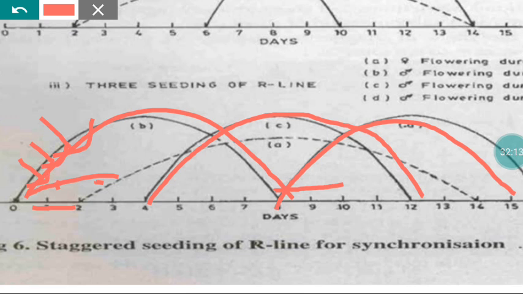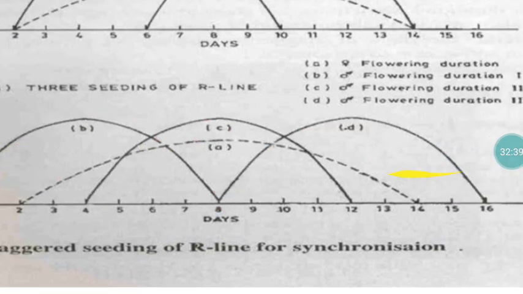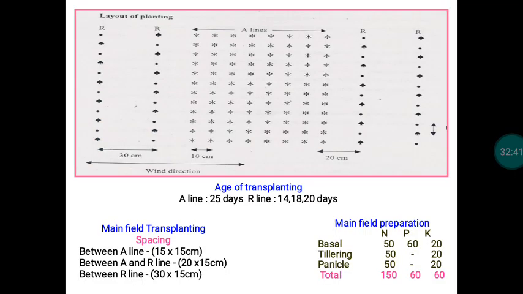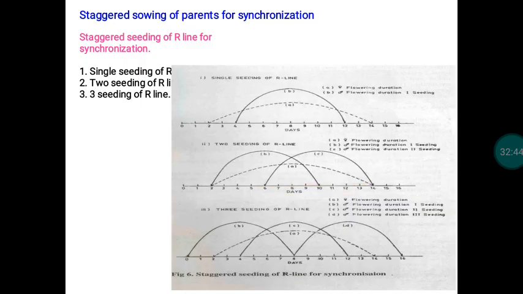Similarly, suppose the A line comes to flowering on the 4th day instead of the second day, the flowering will occur up to the 16th day, because in the A line the flowering period is 12 days. Once it starts flowering on the 4th day, the flowering will be over by the 16th day. If it is extended up to the 16th day, there also we are ensuring pollen availability for about 16 days. So this is a way in which we can overcome synchronization related problems.